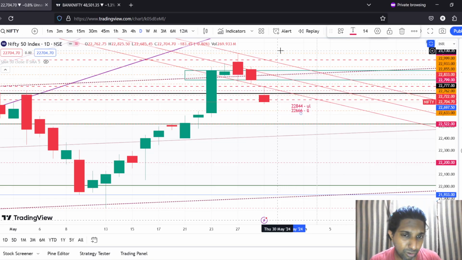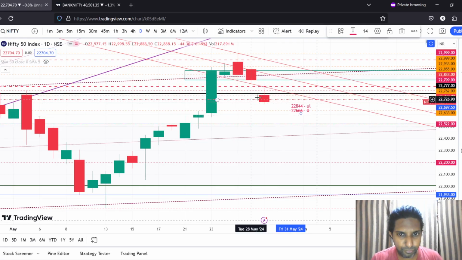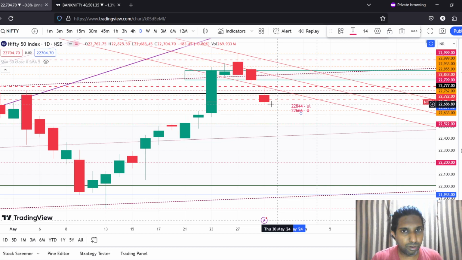Again, I have been telling this in each and every video of mine. If you hear it in the last 5-6 days or so, I have been saying don't trade for the near expiry, trade for a long term expiry, right? So if you are trading for near expiry, the near trend currently shows to be negative, go for a downside trade but with a strict stop loss. On the longer frame, that is after the 5th or 6th June or 12th June expiry, go for an upside trade. That's what my analysis and my anticipation is about the market right now.